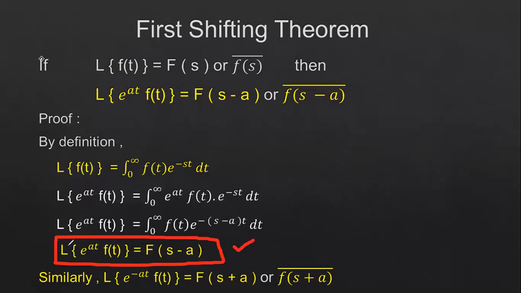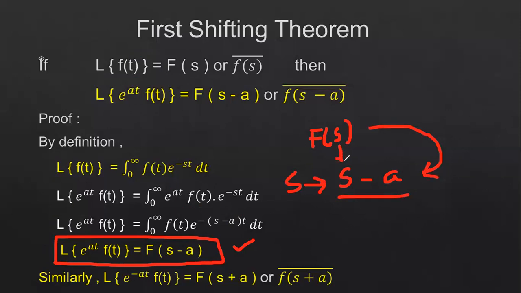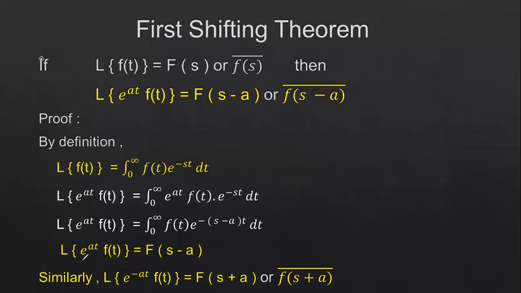So if you have a function of this form, the Laplace transform of e power at into f of t, that is equal to, wherever you have the s term, you have to shift it by s minus a. So s tends to s minus a. First you have to find the F of s function, then shift the s term as s tends to s minus a, or it can be s plus a, whatever it may be. It depends upon the e power at function. So the Laplace transform of e power at f of t is equal to F of s minus a.